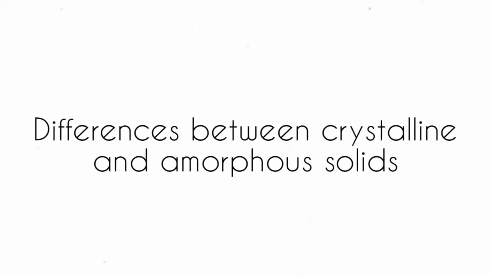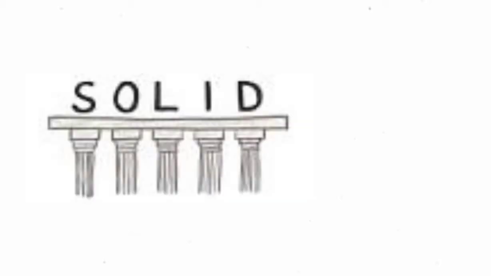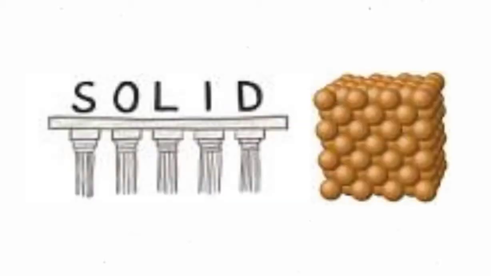In this video, we will talk about the differences between the two structures of solids, crystalline and amorphous solids. But before that, we know that a solid has definite shape and volume, and its particles are tightly packed together.